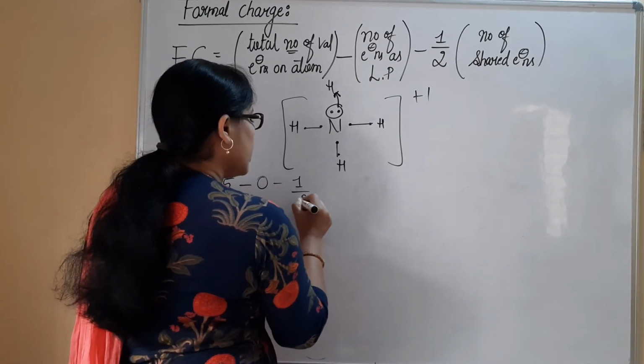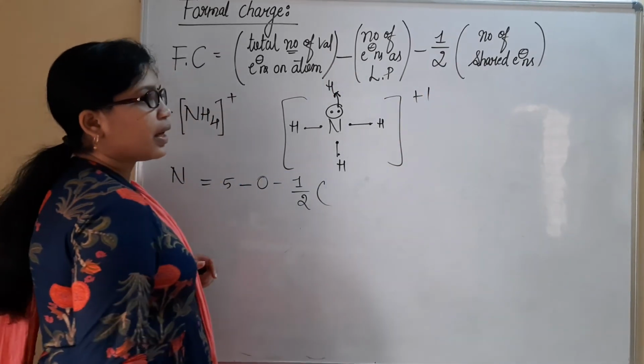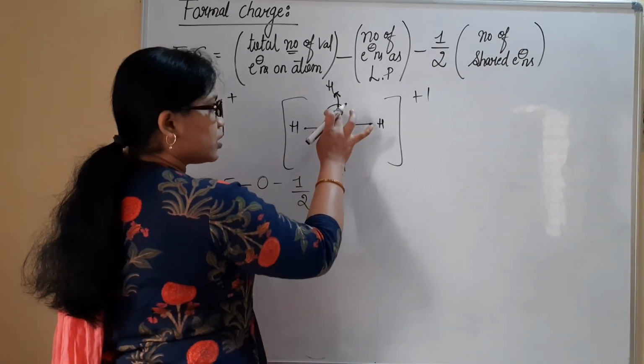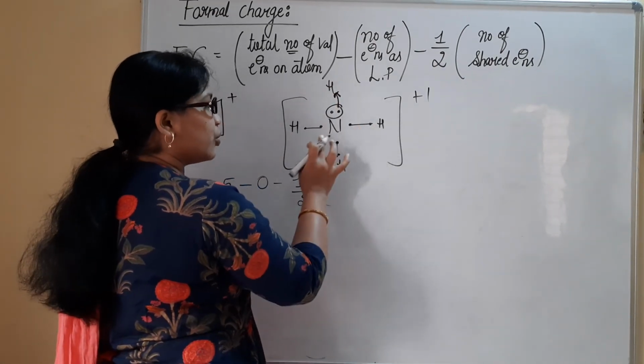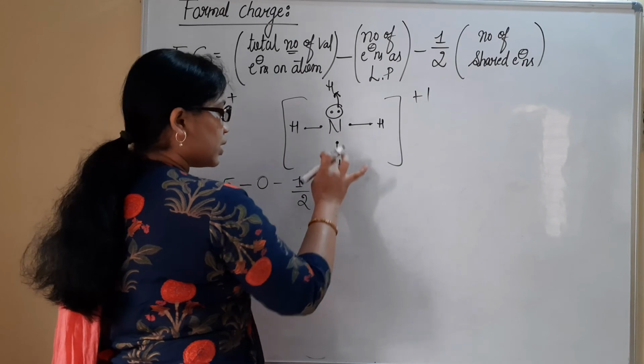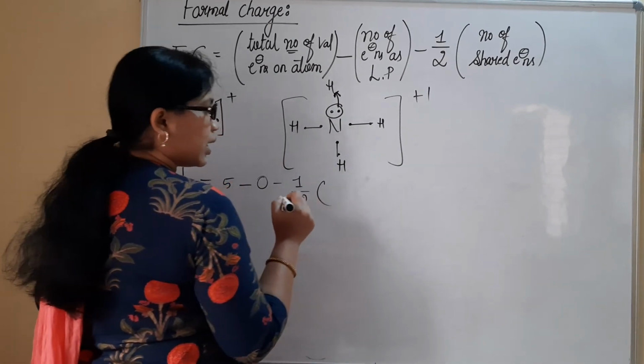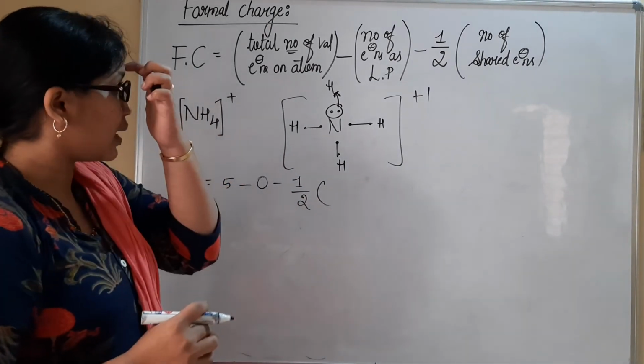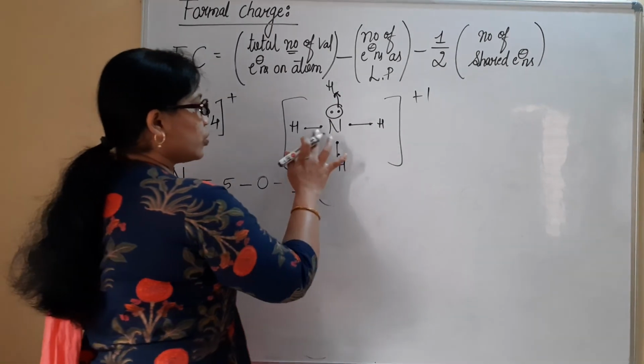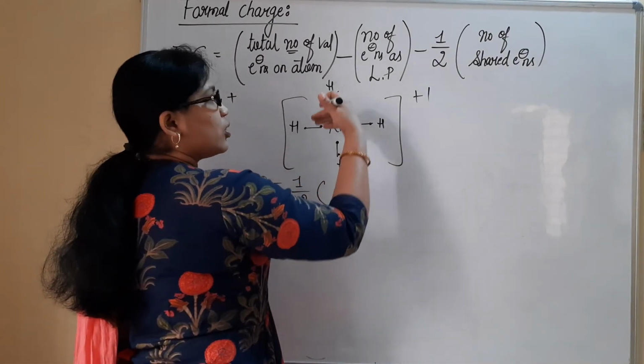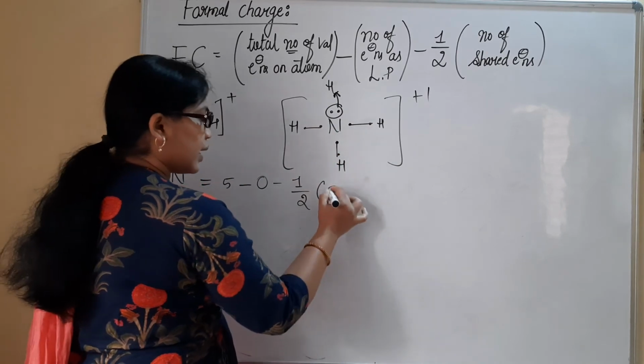Minus half into the number of shared electrons. These are completely donated: 2, 4, 6. So there are 6 electrons we can consider as shared electrons. These are also given, so we will be considering 8.